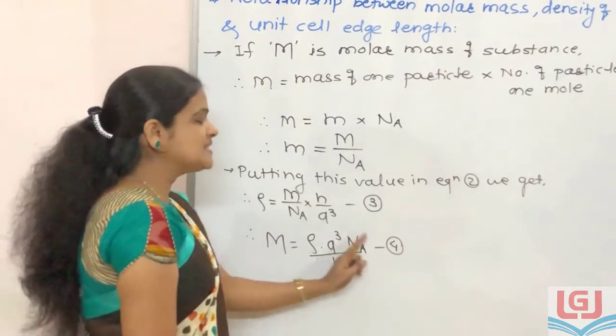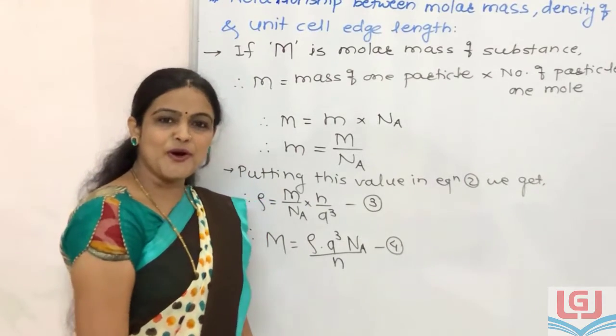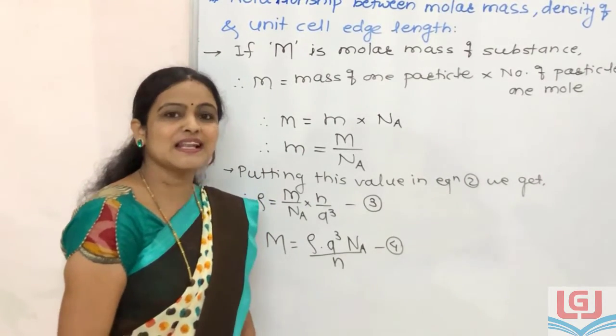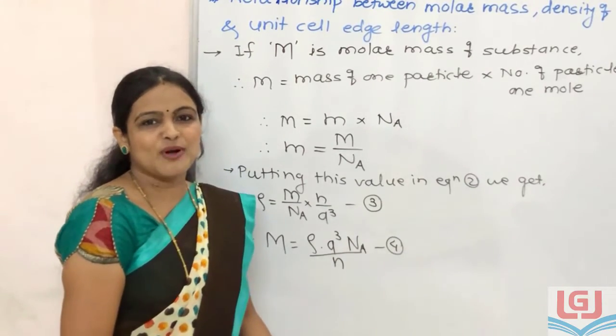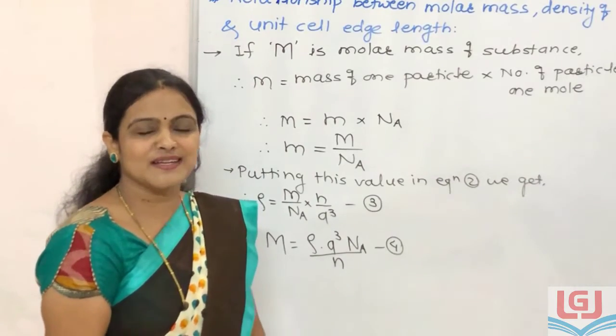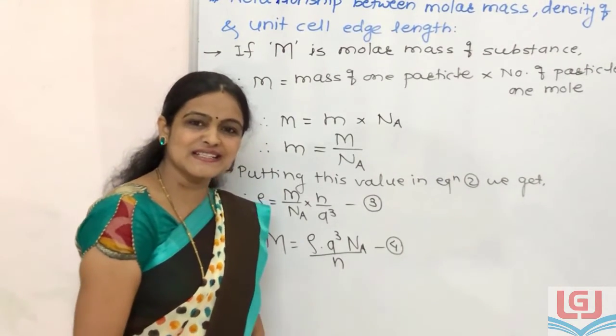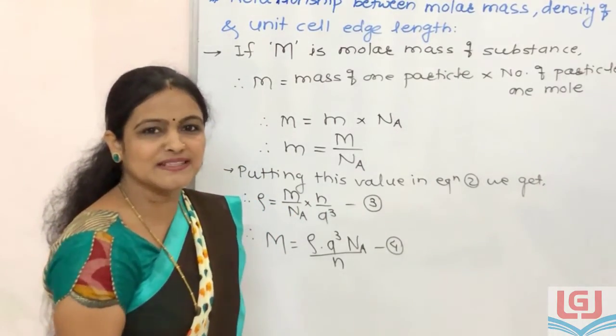Now, from these equations, we can further calculate the number of particles in unit cell, and the number of unit cells in x gram of metal crystal. So further we calculate the number of particles and number of unit cells in x gram of metal crystal.